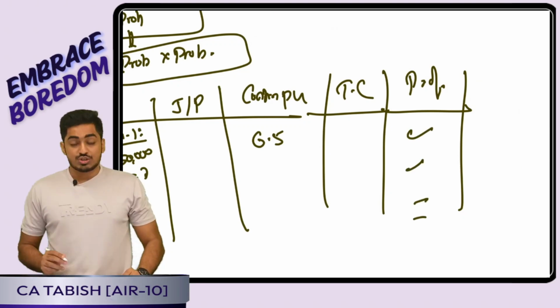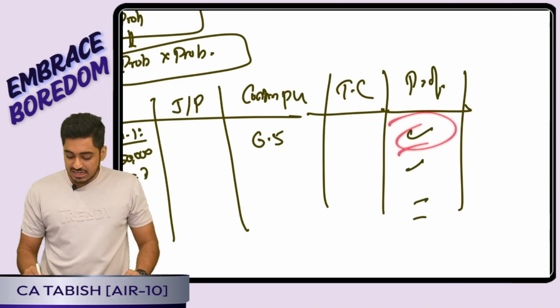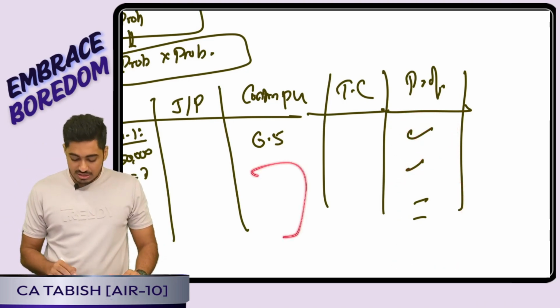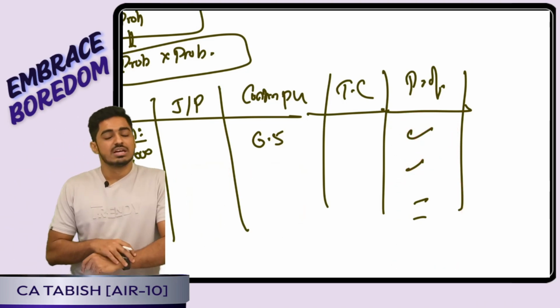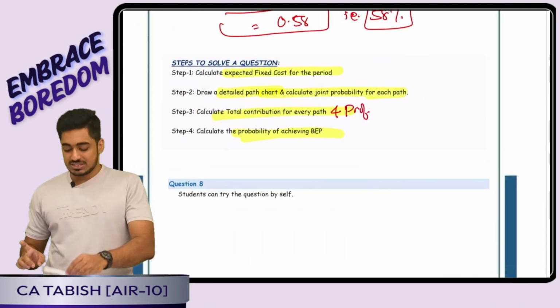Question is asking what is the probability of achieving BEP. You will see if it is negative, it means I am not achieving; every other case is positive, which means I am achieving. You add the joint probability and you will arrive at the probability of achieving BEP. Is this clear everyone?